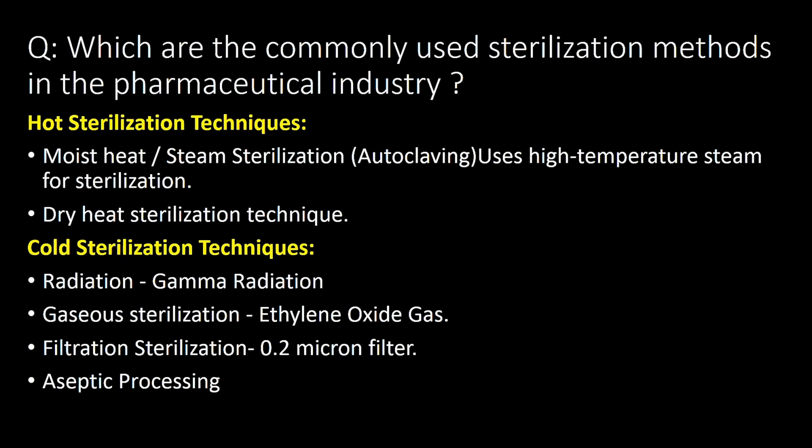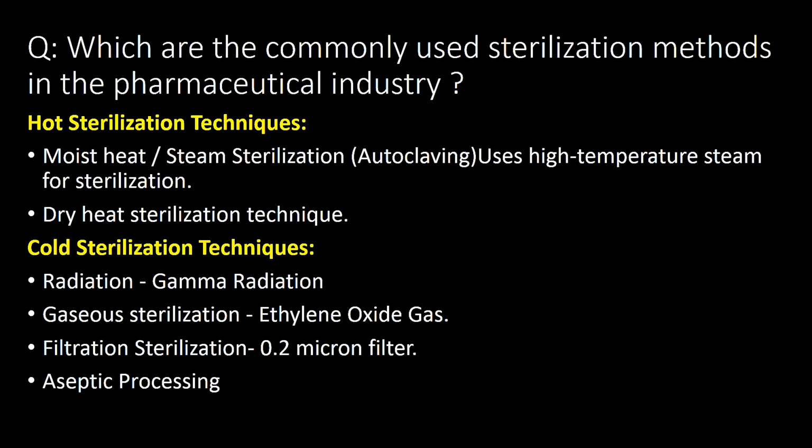Which are the commonly used sterilization methods in the pharmaceutical industry? For easy understanding, we will divide the sterilization methods into two categories. First, hot sterilization technique, and second, cold sterilization technique. First, we will see hot sterilization technique. In this technique, we raise the temperature to higher degrees. In this, we can achieve hot sterilization with two methods. First, moist heat or steam sterilization technique, and second is dry heat sterilization technique.